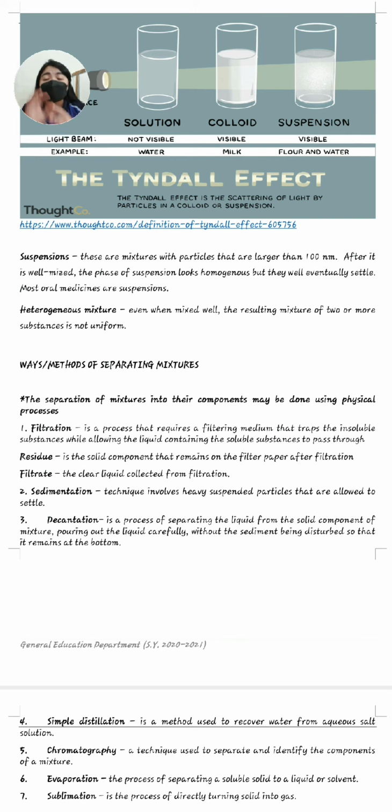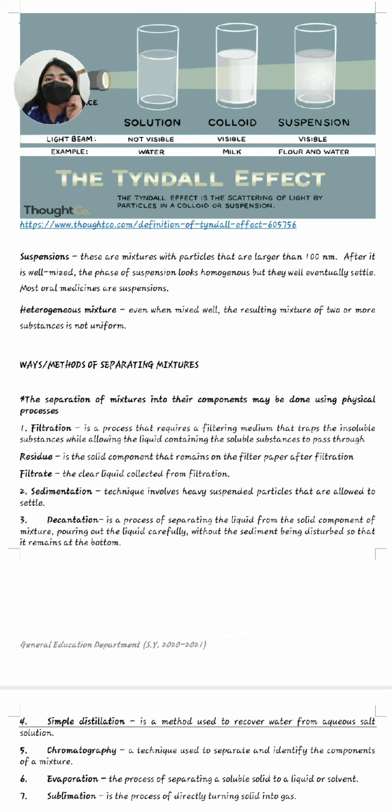Kung i-compare mo to homogeneous, like for example, salt and water, hindi mo na makikita yung properties ni salt kasi it's being dissolved na. That's why the substances that you combined in homogeneous mixtures form as one. Pero dito sa hetero, makikita mo pa rin ang two substances na combined mo. Like for example, oil and water. What else?